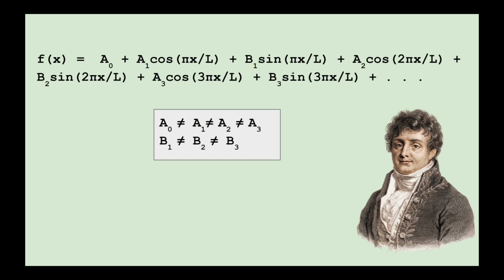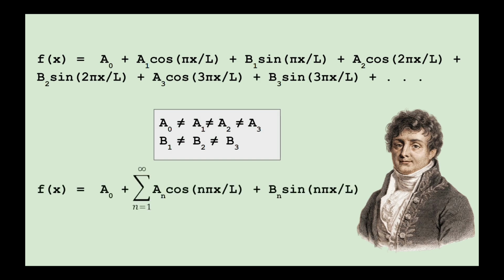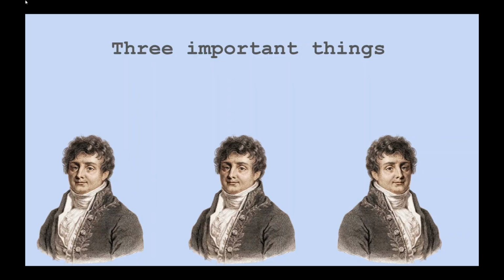Using our knowledge of summations, we can rewrite the equation of f of x to a of 0 plus the summation of n equals 1 to infinity of a of n cosine n pi x over L plus b of n sine n pi x over L. This is cool and all, but how do we find the a of n and b of n values we need to construct f of x? Before continuing to solve for the Fourier series, let's cover 3 important things that will aid us later on.